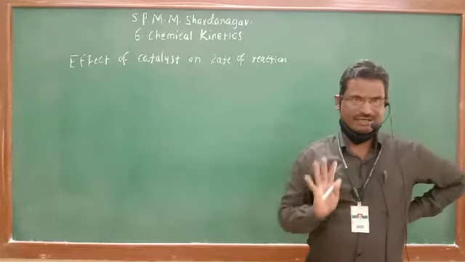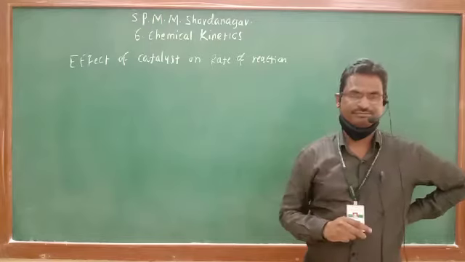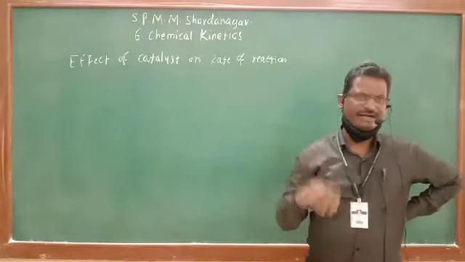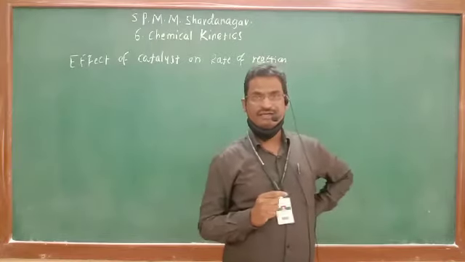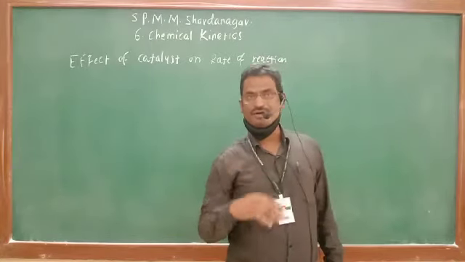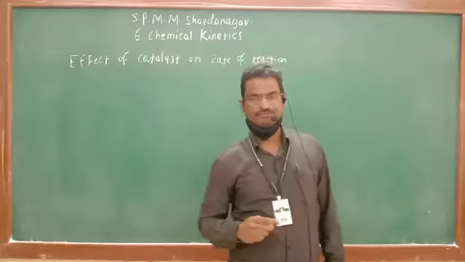For any chemical reaction to occur, it requires certain energy. Reactants may be heated, and by heating, reactants will absorb energy and they are converted into product.